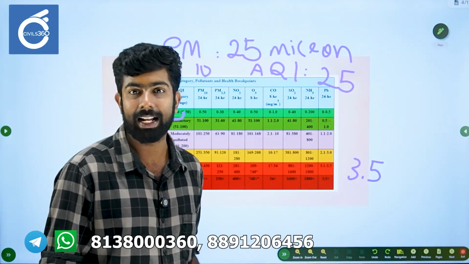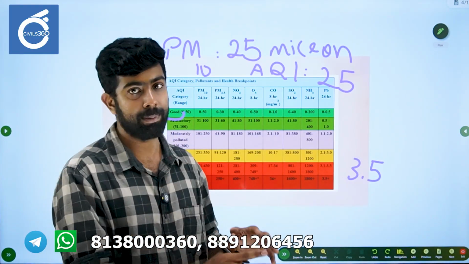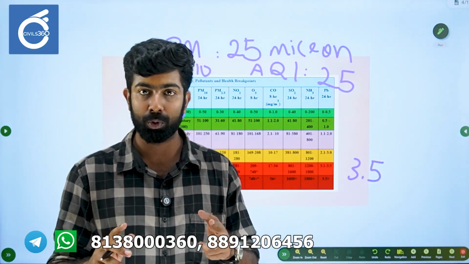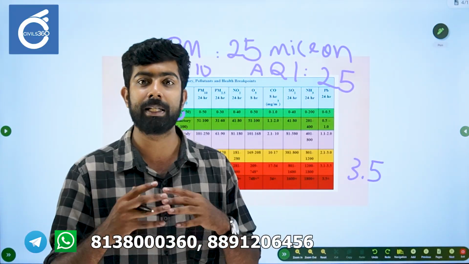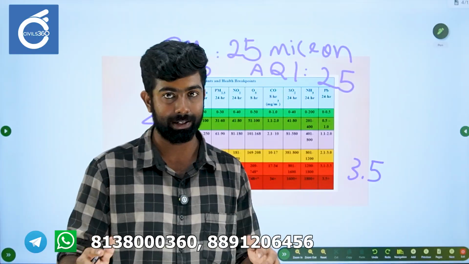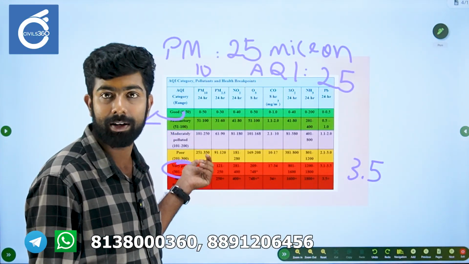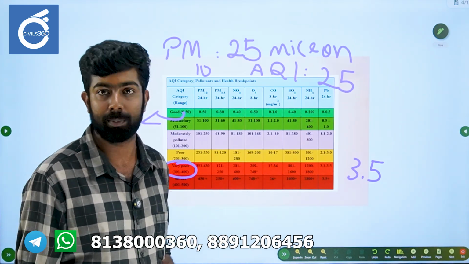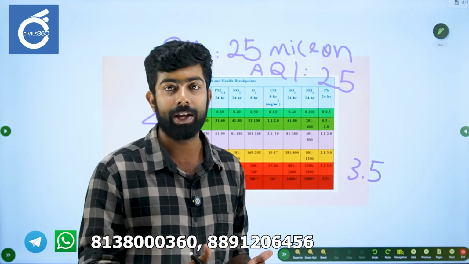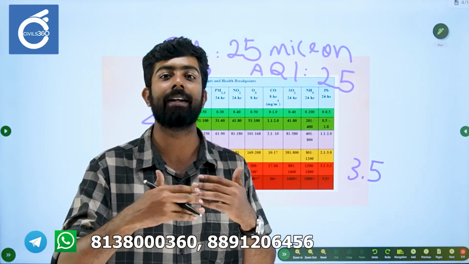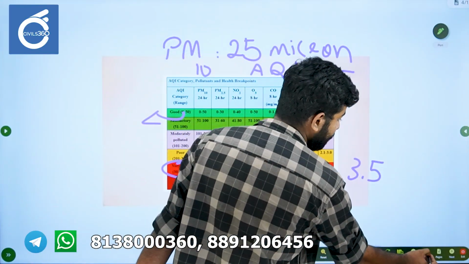So these are all just technical aspects. But this data will be calculated and released by CPCB. CPCB uses 8 pollutants, the sub-index from all these 8 pollutants they will use, and CPCB will declare the air quality index. They will say whether the air quality is good, satisfactory, moderate, poor, very poor, or severe plus. And after that, the Commission for Air Quality Management will declare the graded response action plan. So that is how the process happens.